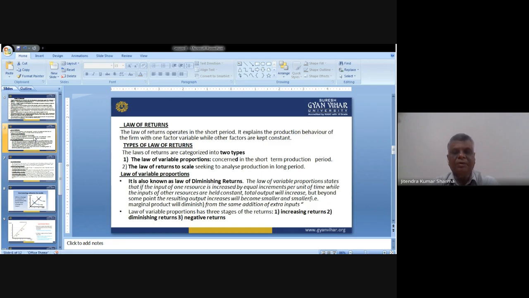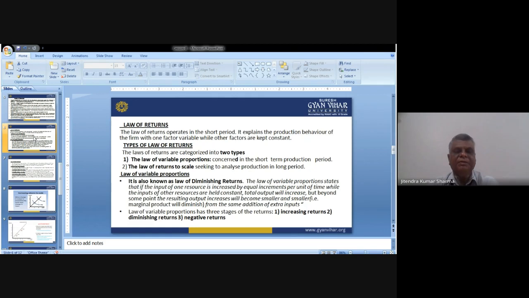There are two types of law: the law of variable proportions and the law of returns to scale. There are two ways to decide these laws. Number one, the law of variable proportions is concerned with short-term production, because here the short-term activity is being analyzed. Then the law of returns to scale seeks to analyze production in a long-term period. It means the long-term activity is the matter of concern over here.